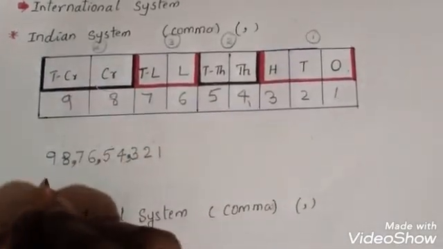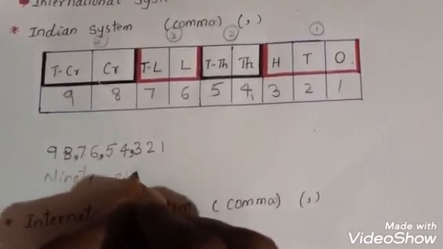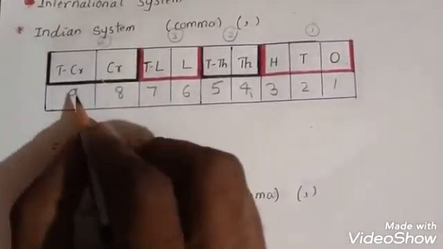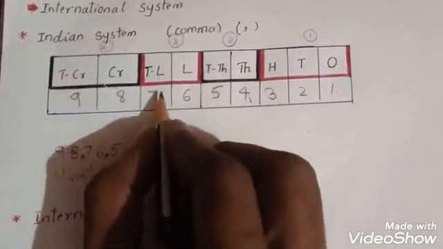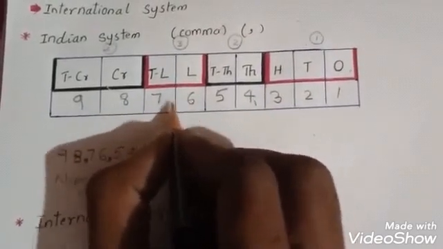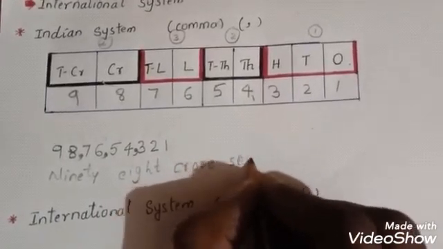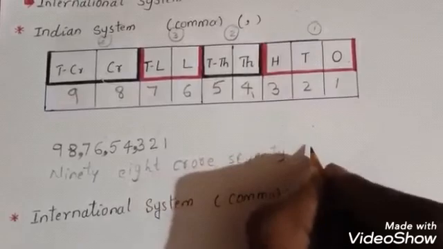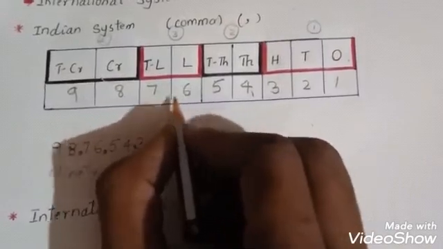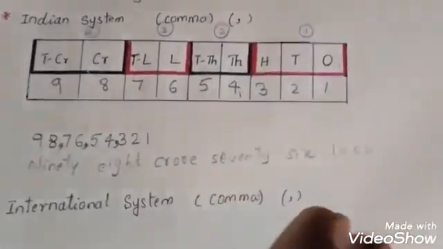What will you do children here? 98. In which place children? Crore. 98 crore. And in the second group, which number is there here? In the lakh place, which number is 76? Two digits are there. You have to write here 76. In which place is this, children? 76 is there in which place? Lakh. 76 lakh.